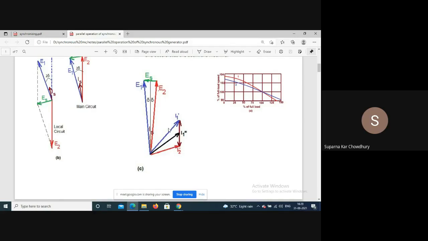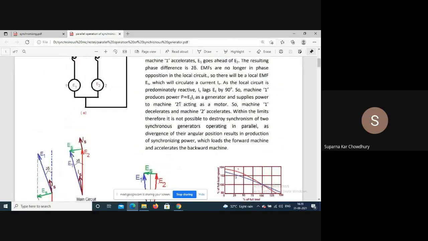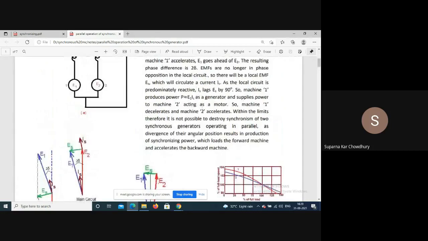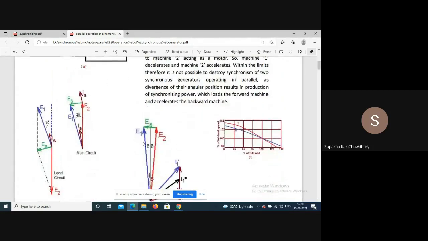For the generator which has gone ahead, machine 1 will produce power E1 into IS, which is supplied to machine 2.